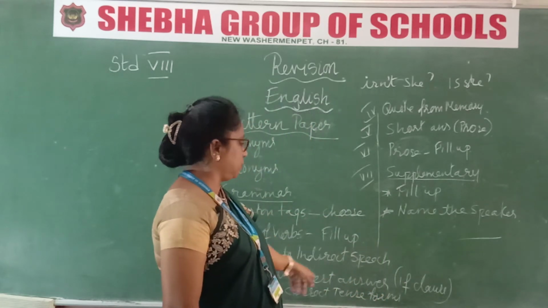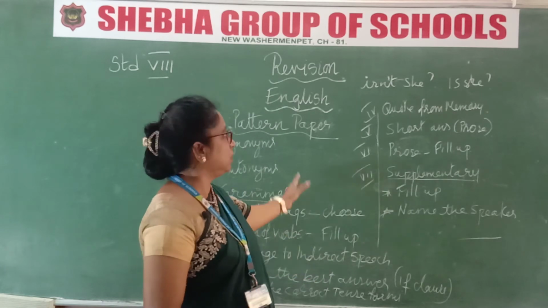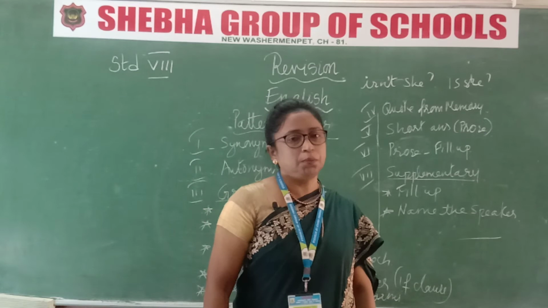And then finally we come to the end, everything is over. See, all the grammar part I have explained to you. Now Roman number 4 is quote from memory. That is a memory poem. What is it? A Thing of Beauty is a Joy Forever.